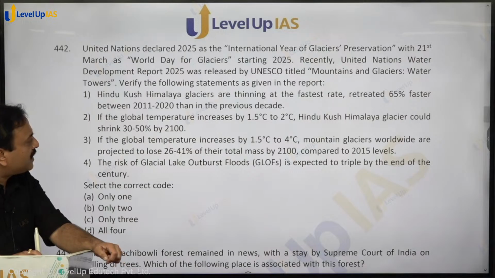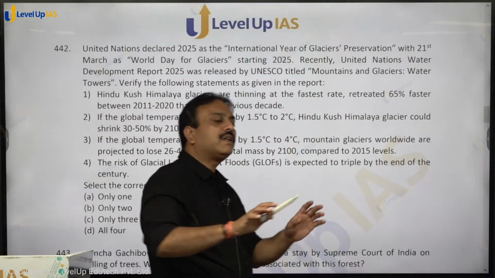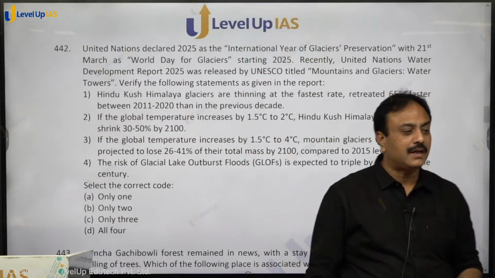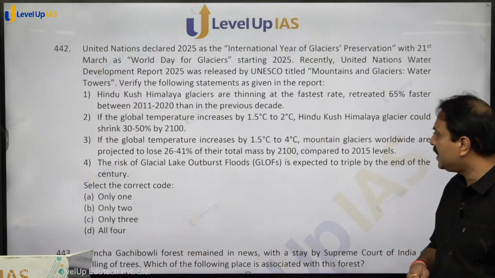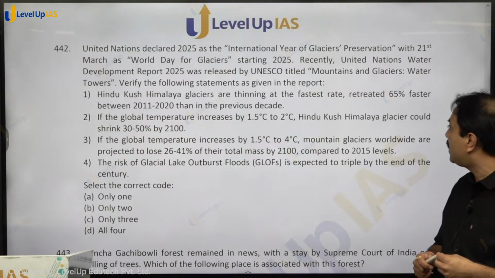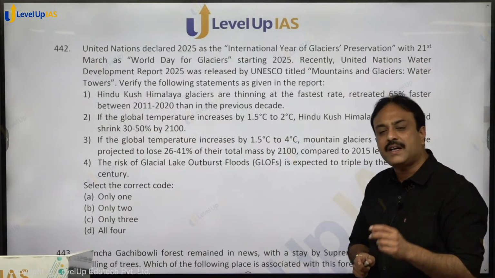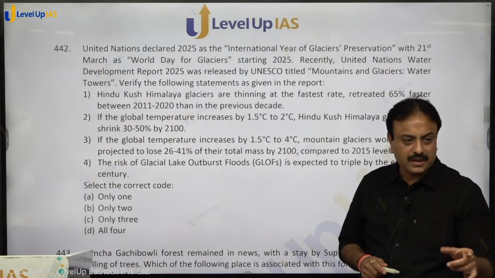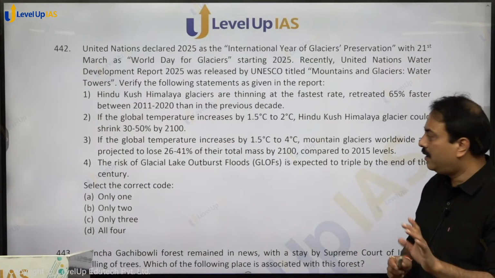Verify the following statements as given in the report. Now, it is again as per the report. What is the report saying? Hindu Kush Himalayan glaciers are thinning at the fastest rate, retreating 65% faster between 2011-20 than in the previous decade. This is the statement by this report.